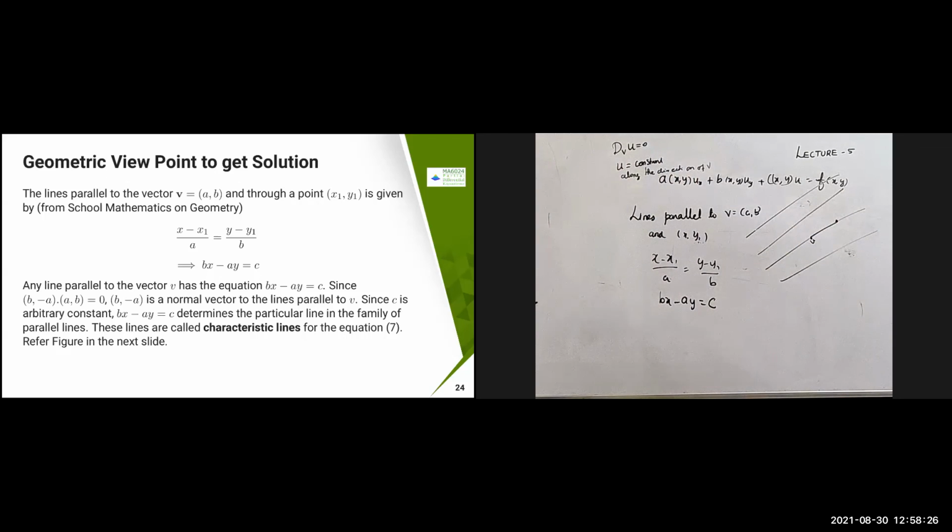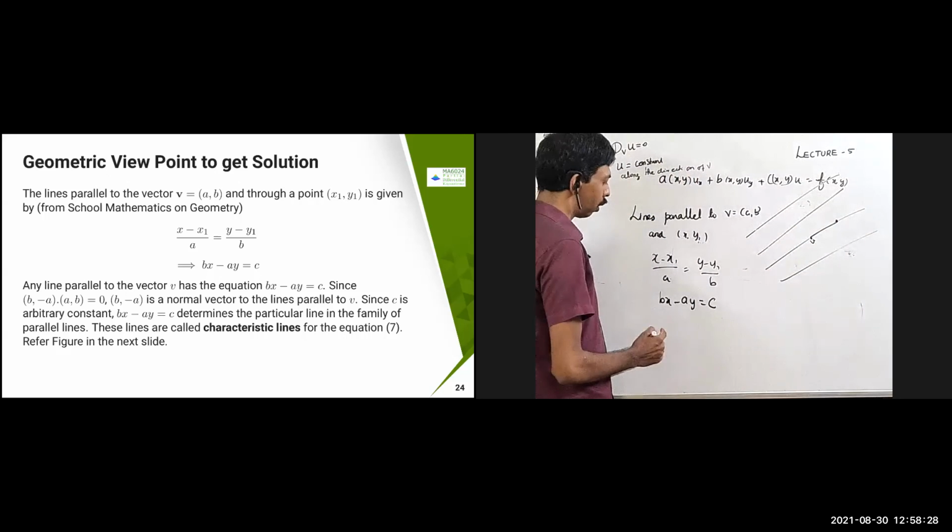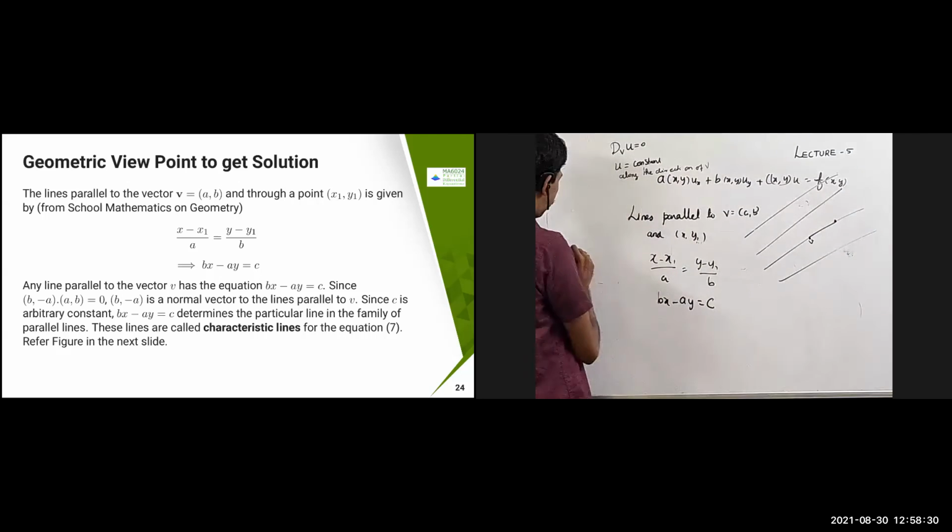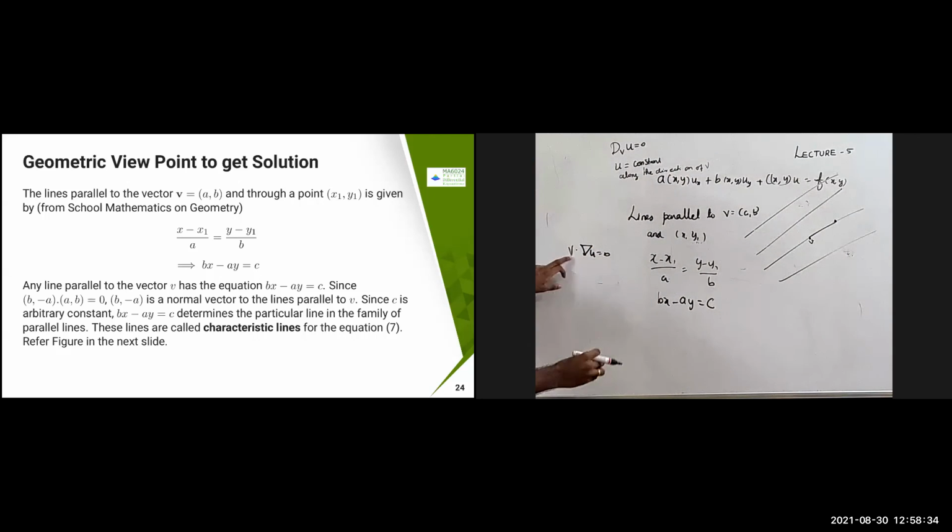Okay. Now what I have, I'm going to obtain. What I want is b dot del u equal to 0. This is the vector. I want to find a function u such that this is perpendicular to this one, because b dot del u equal to 0 means, what am I obtaining? I'm just trying to find a function which is satisfying this condition. Okay, v dot del u equal to 0 should be there.